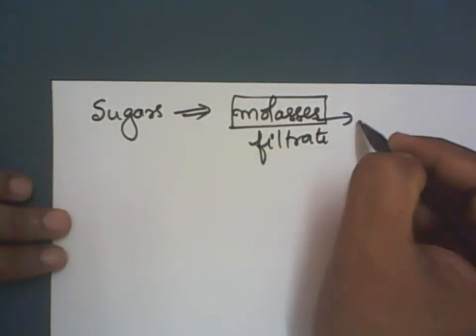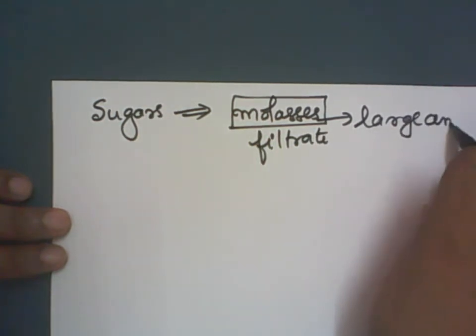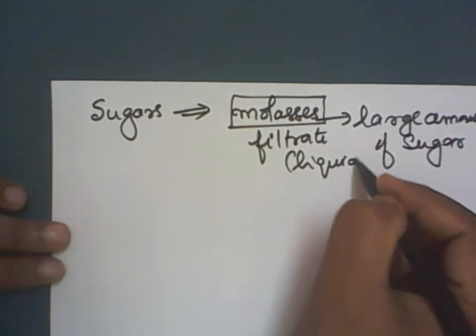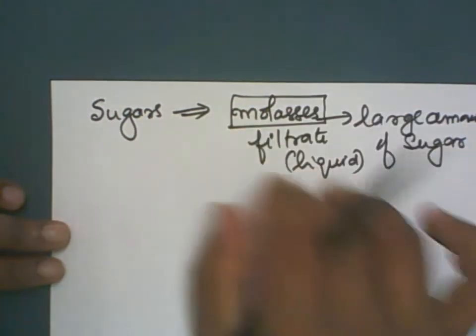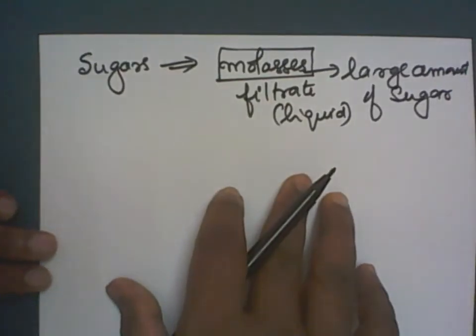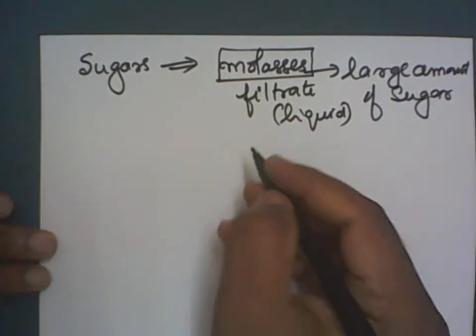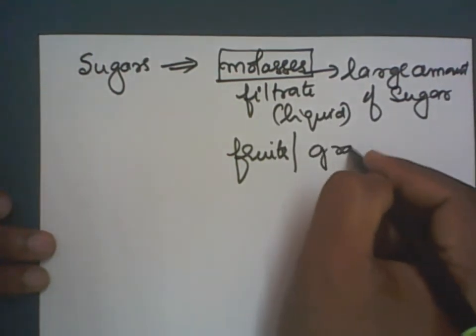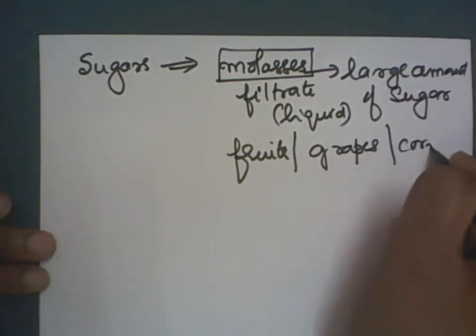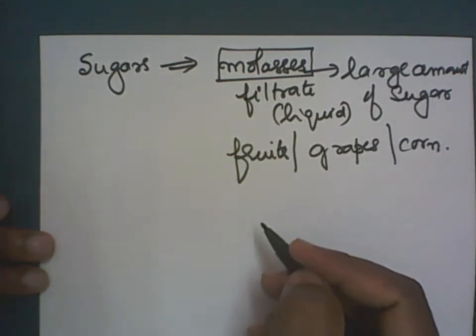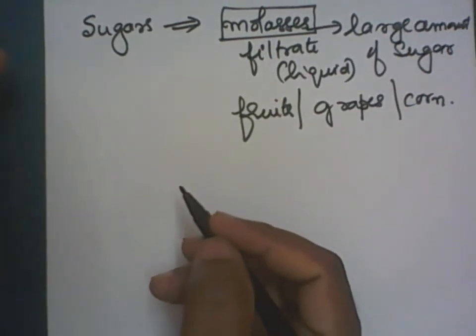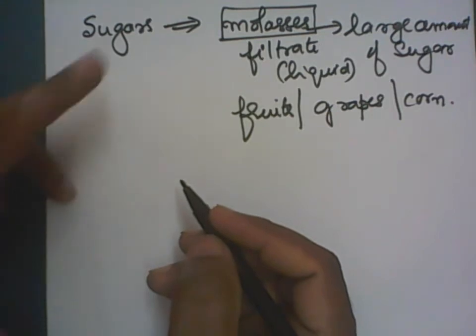This filtrate contains a large amount of sugar dissolved, in liquid form. But it is not thrown out. From this we can prepare alcohol. Not only from molasses, we can also prepare it from fruits, especially grapes. We can also make use of corn and other things. So let us start with the manufacture of ethyl alcohol from molasses.